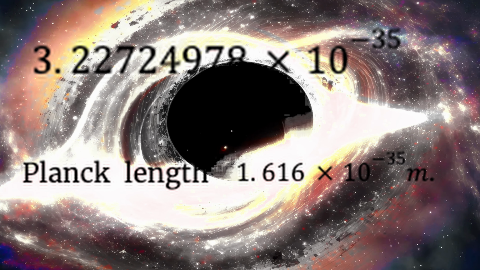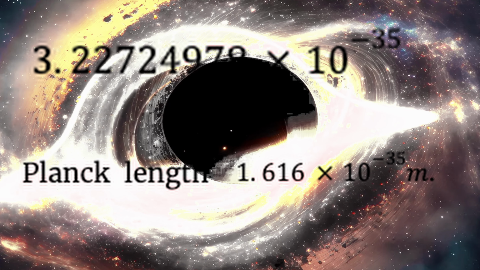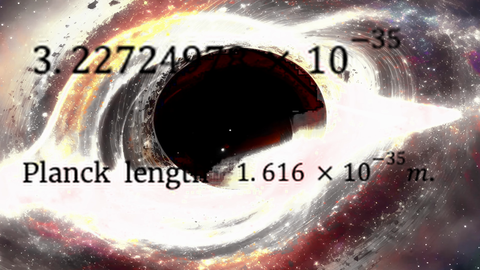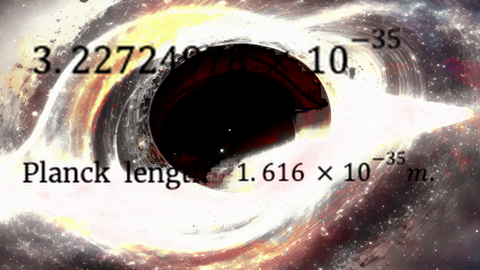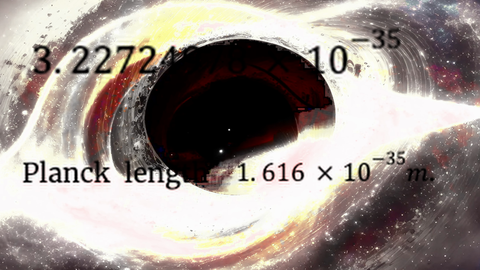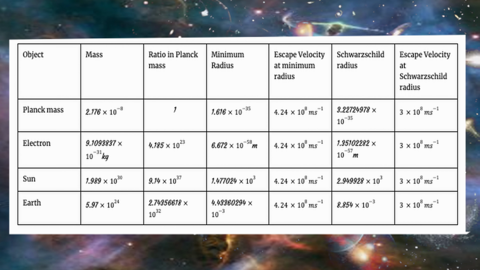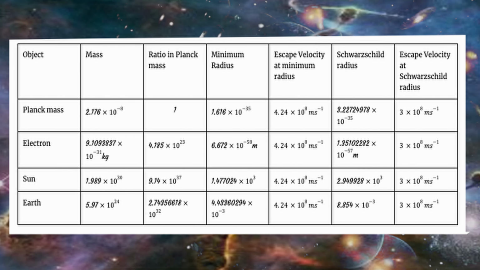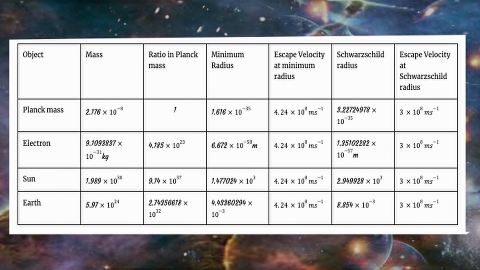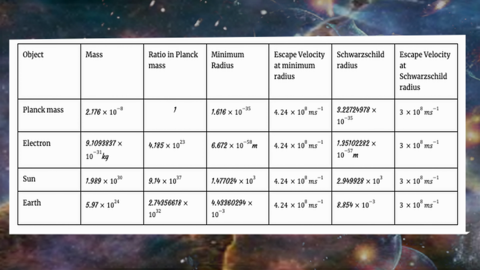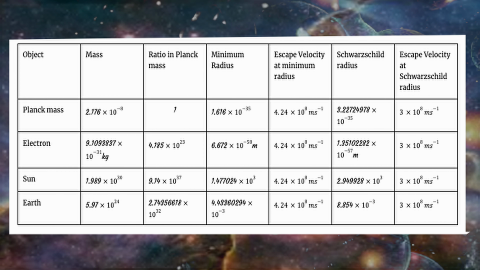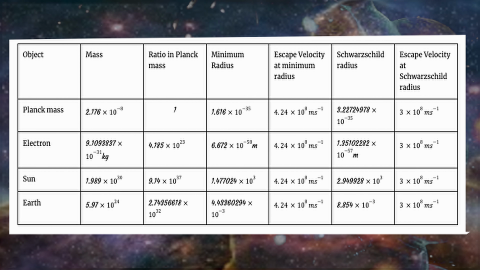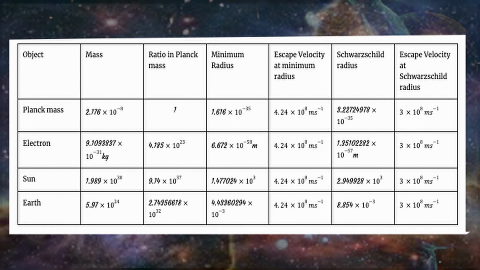So it has already been proved in quantum mechanics that the actual radius of any mass is not equal to the Schwarzschild radius. More information regarding this is recorded in a table. In this table we can see the minimum radius and Schwarzschild radius of Planck mass, electron, Sun, and Earth. We can find the minimum radius is approximately half of the Schwarzschild radius. It is clear that the Schwarzschild radius is not the actual radius of the mass.